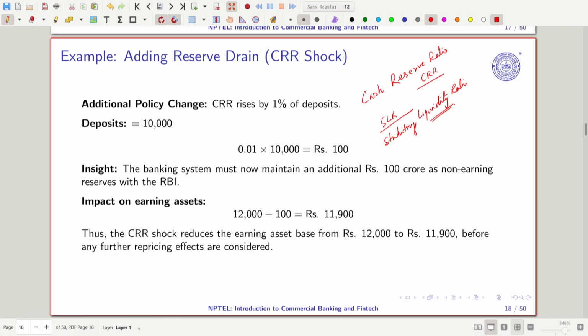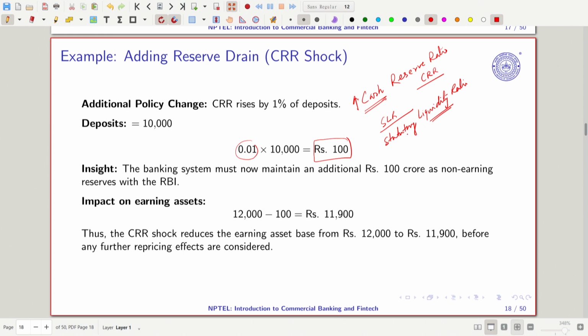So on deposits you have 10,000, and now we have a 1% increase, so 0.01 on deposits. Banks will now have to keep 100 crore extra as a cash reserve, in the form of cash. They cannot use that money to lend, because this is the regulation. Whenever CRR goes up, banks will have less cash to lend. They have the cash, but they cannot lend it to anyone, because by regulation you have to keep it in the form of cash. It is the cash reserve ratio. If something goes wrong with the bank, then this money can be used.